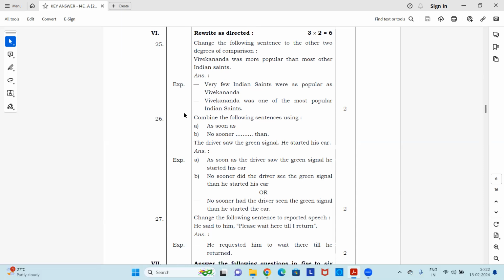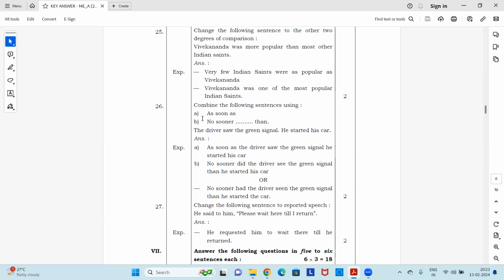Next, combine the following sentences using as soon as and no sooner than. The driver saw the green signal, he started his car. Okay, so first we'll write it with as soon as and no sooner than. Fine. As soon as the driver saw the green signal, he started his car.